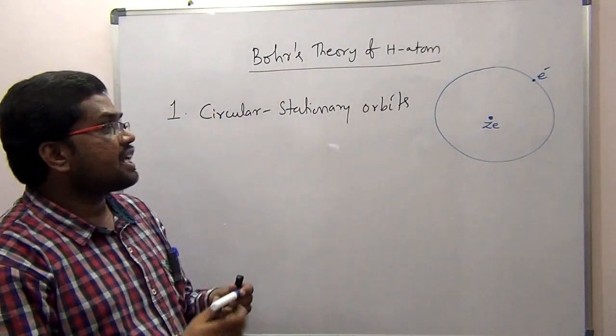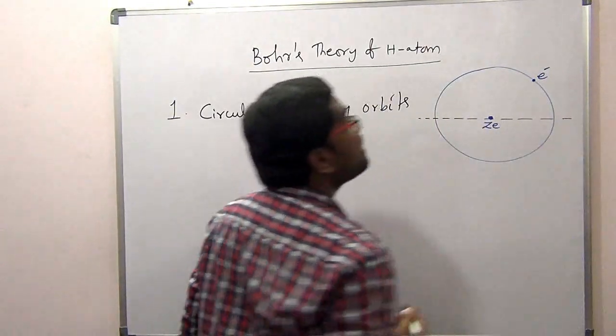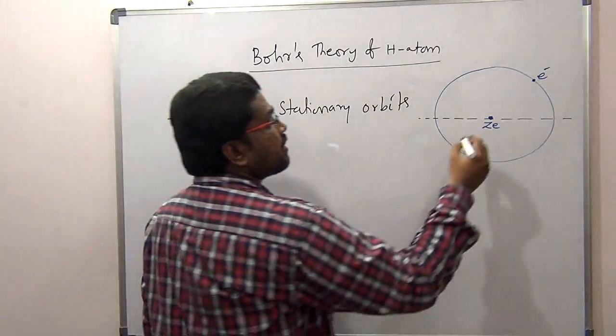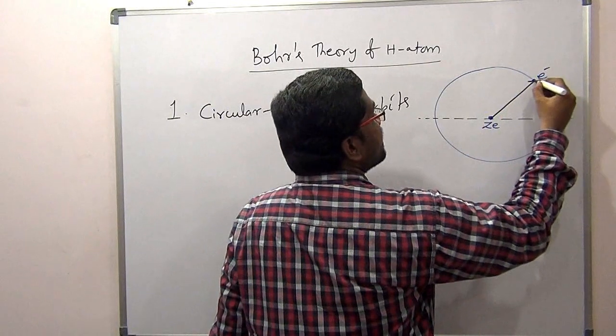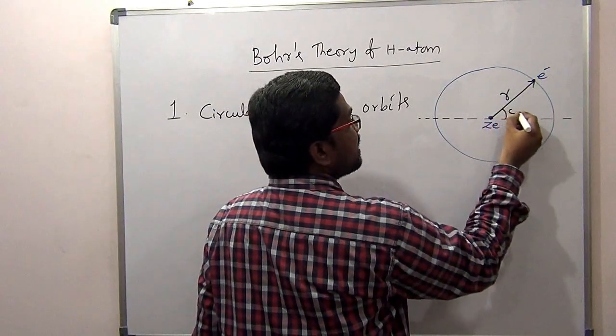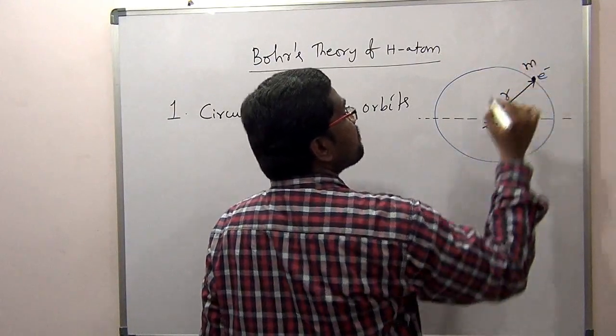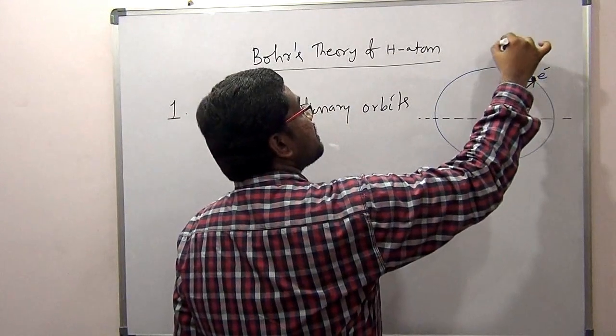Now consider any one reference line. Let us take the x-axis itself as the reference line. Now locate the electron. I am locating the electron here, whose radius vector is r and which makes an angle, let's say phi. The mass of the electron I am taking as m, and it is going like this with a velocity v.